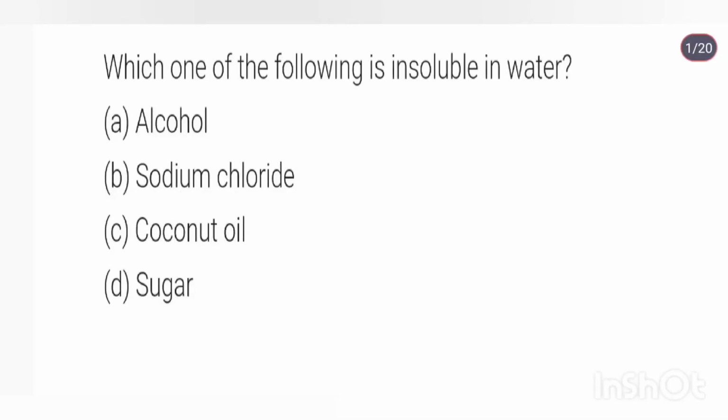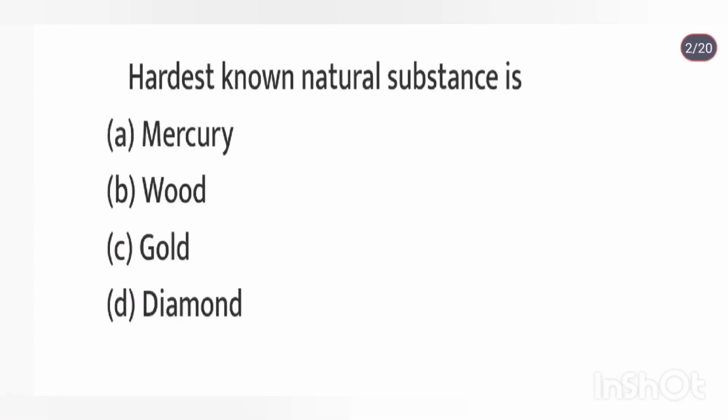Which one of the following is insoluble in water? Coconut oil is insoluble in water. The hardest known natural substance is diamond.